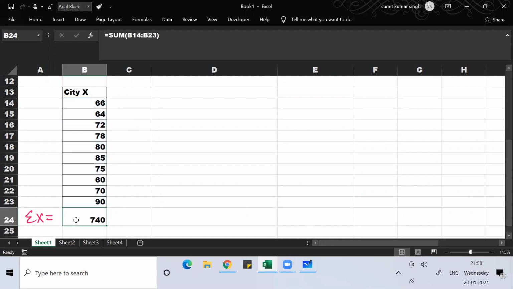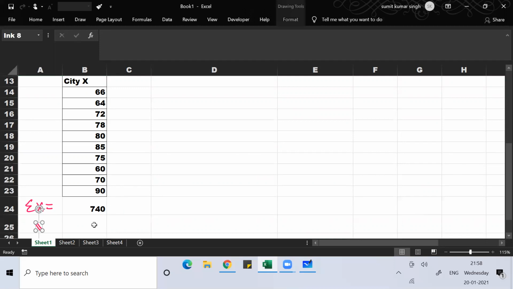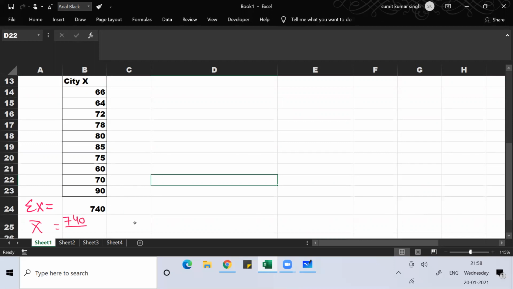So the sum you'll get is 740. Once you get the sum as 740, I can find the average on X. Because you know that here 10 data is there, what is the average? Average will be 740 divided by 10. So average will be 74. I don't think anybody will have doubt on this part.